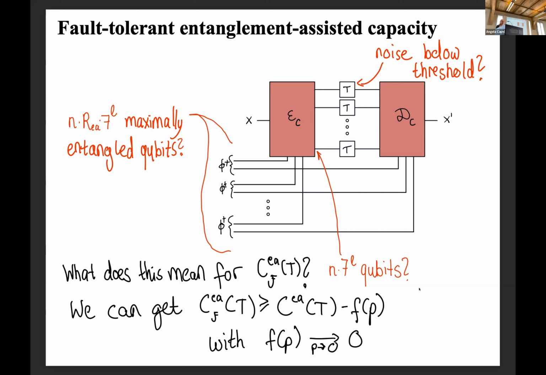So if you set p to 0, you also recover the noiseless case as a rate here. Obviously, this capacity is upper bounded by the usual noiseless one, so then you're approaching it.